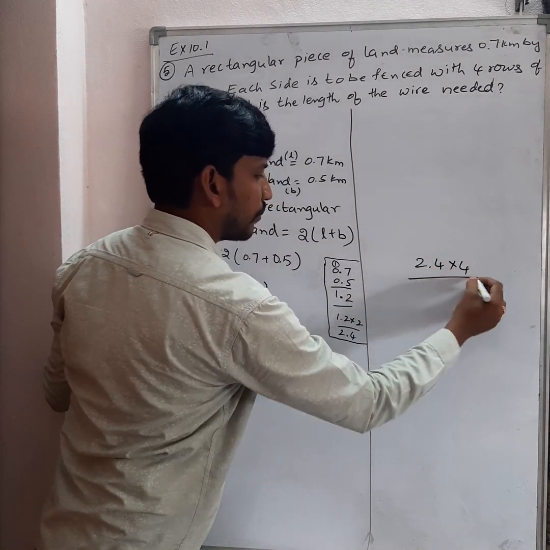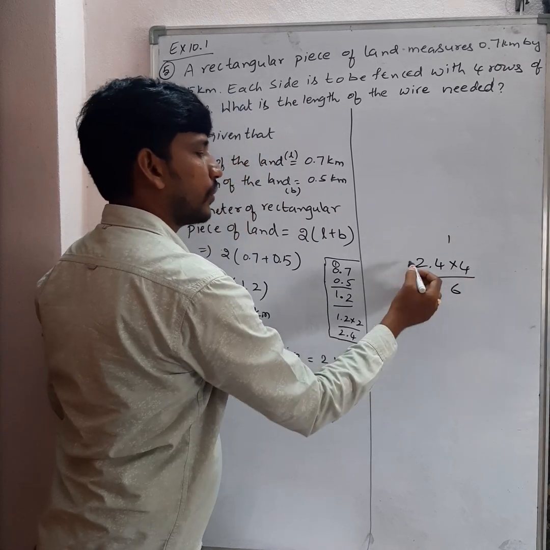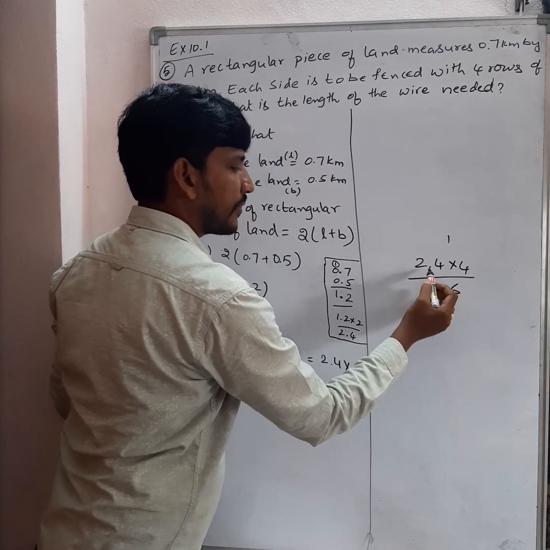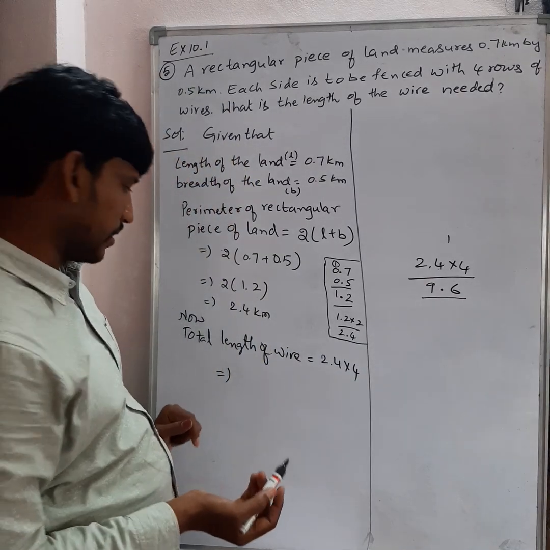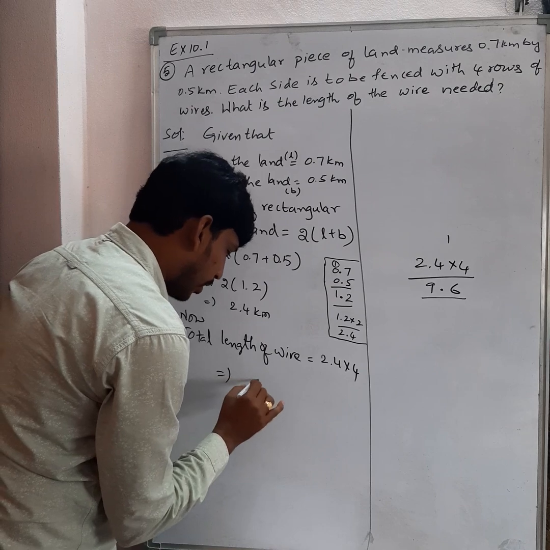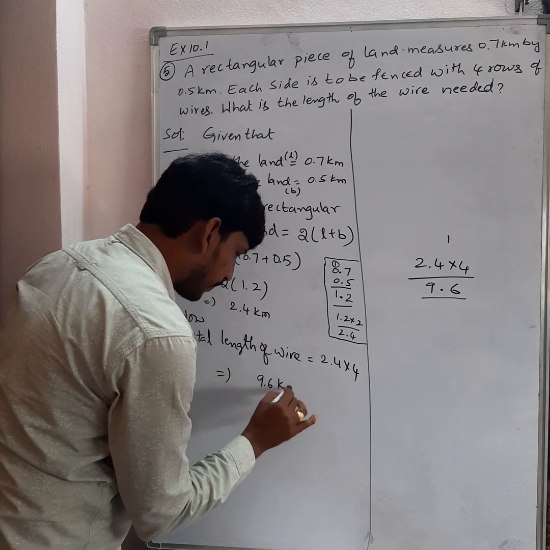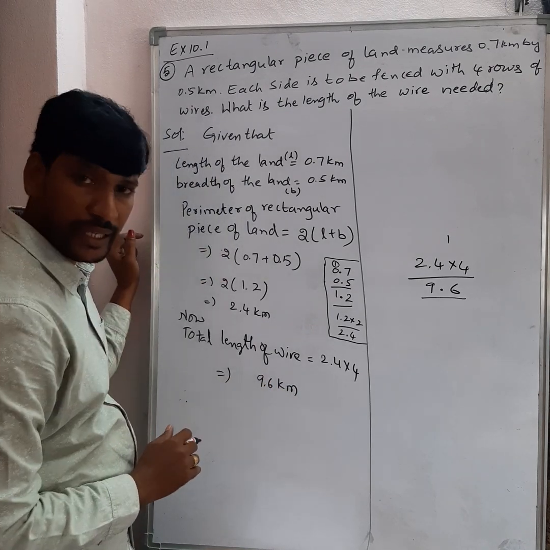2.4 into 4. 4 4s are 16, 1 carry over. 4 2s are 8 plus 1 is 9. After the decimal you have one place, so here also keep 1. Okay, so the value is 9.6. So therefore, which is equal to how much you will get? 9.6 kilometer. So therefore, write the therefore statement compulsory.